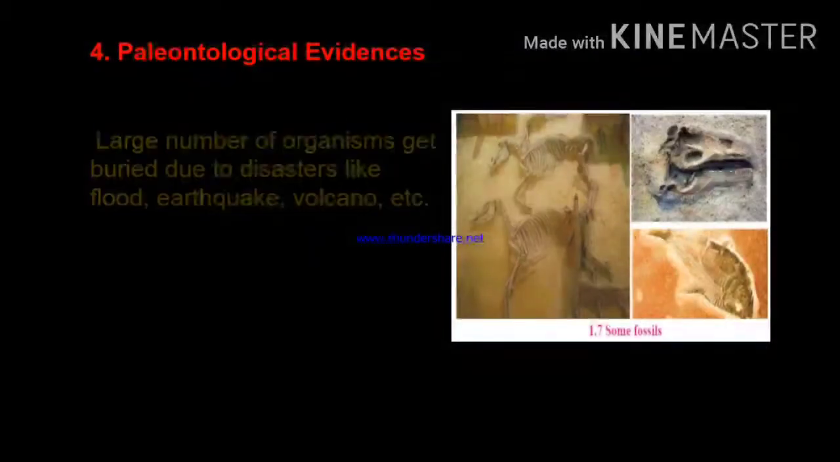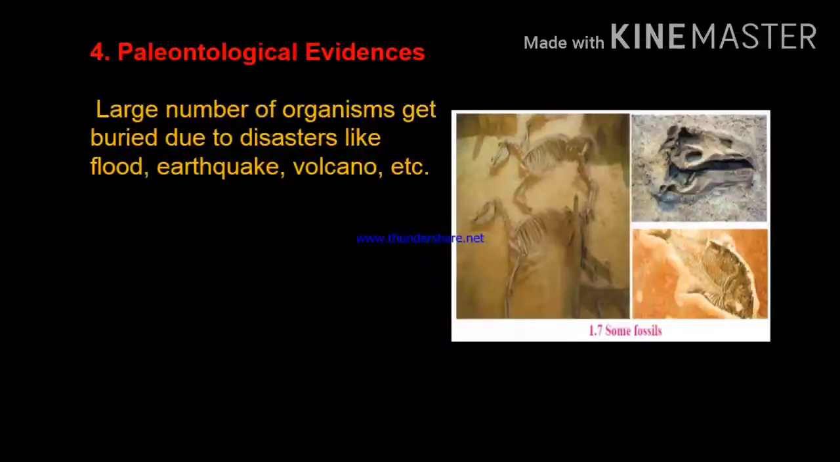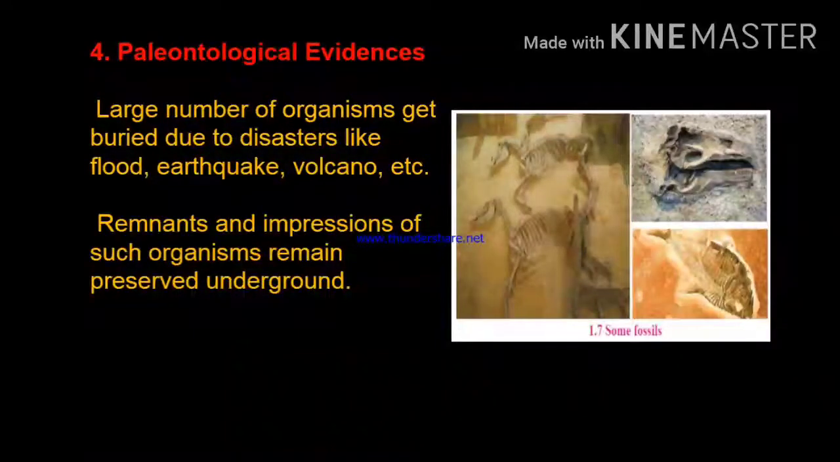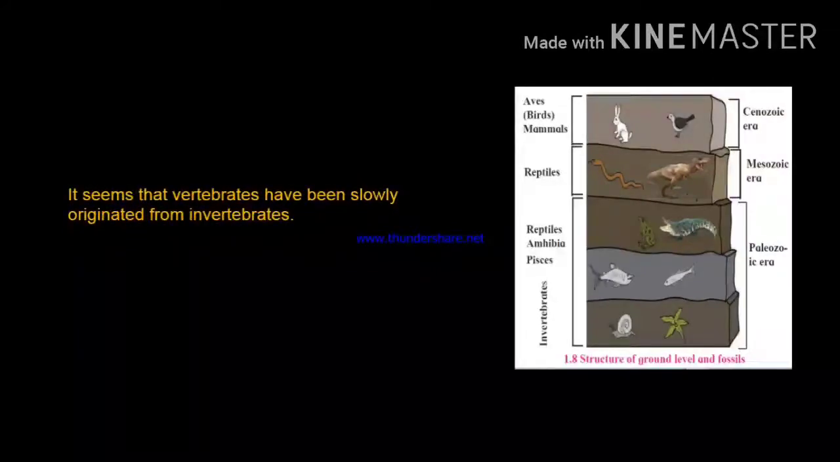Paleontological evidence. A large number of organisms get buried due to disasters like floods, earthquakes, and volcanoes. Remnants and impressions of such organisms remain preserved underground. These are called fossils. The study of fossils is an important aspect of the study of evolution. By observing the diagram of the ground levels and fossils, it clearly proves that vertebrates have slowly evolved from invertebrates.